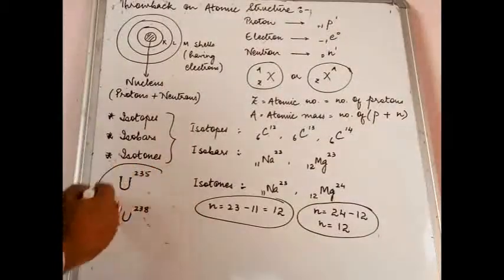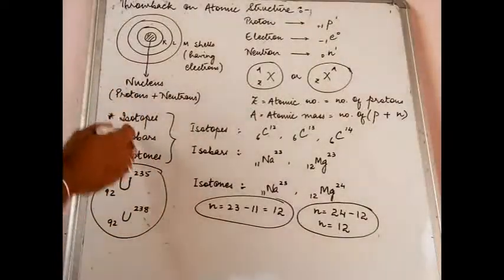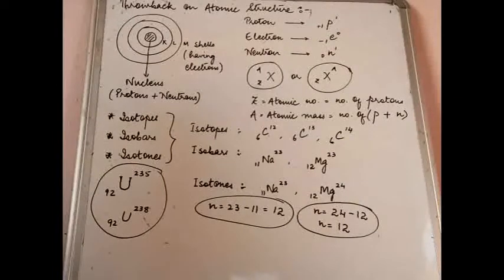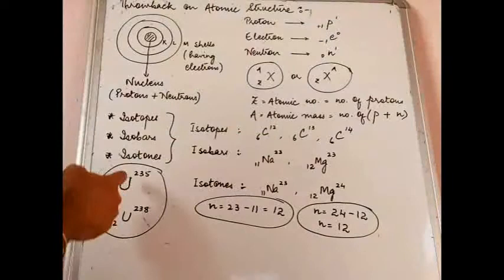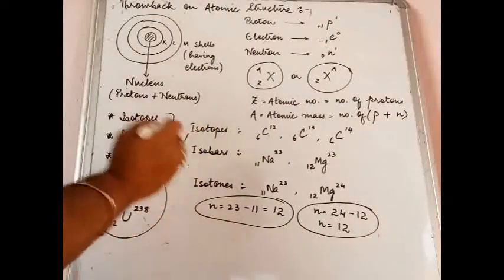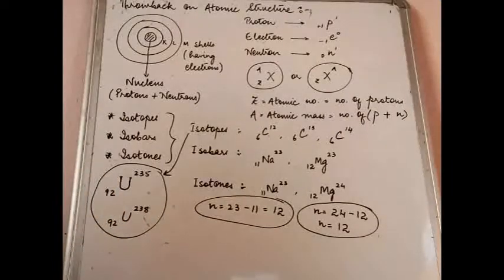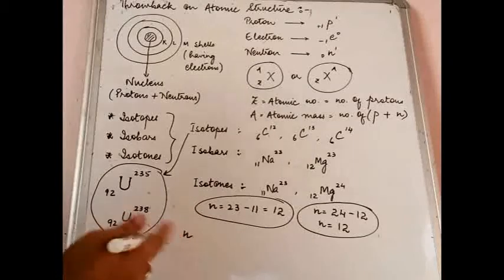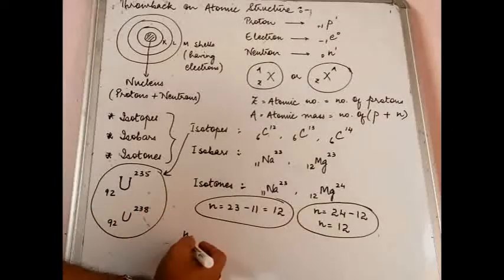So what are these? Are these isotopes, isobars, or isotones? You will see immediately the atomic numbers are the same, and it's the same element, so these are isotopes. These are two isotopes of uranium, which is, by the way, a very highly radioactive element.